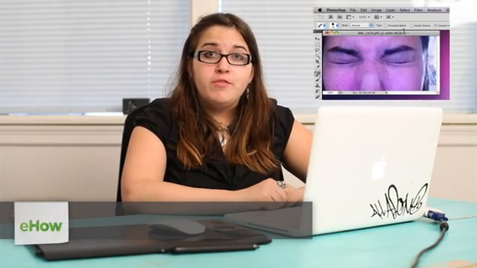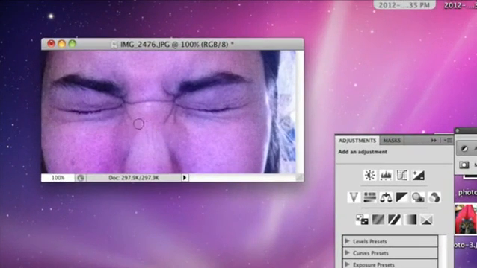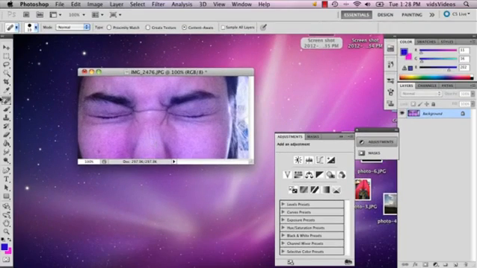I'm Alex Cecilio. I'm a graphic artist, and I'm going to show you how to remove wrinkles from a photo in Photoshop. So I have this picture of myself making a wrinkled face, and I'm going to show you how to get rid of this little wrinkled area and any wrinkles really on the face.